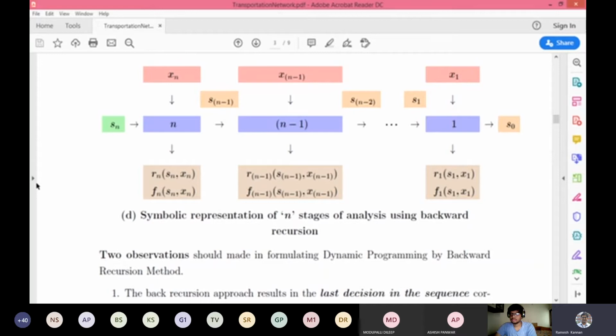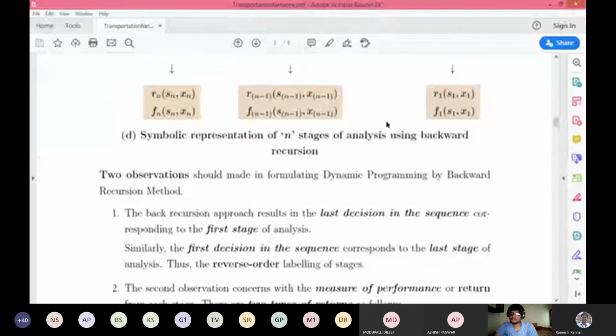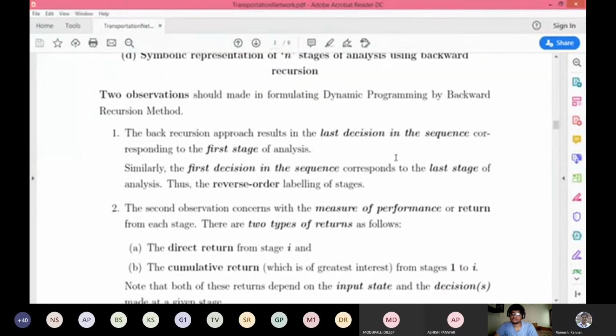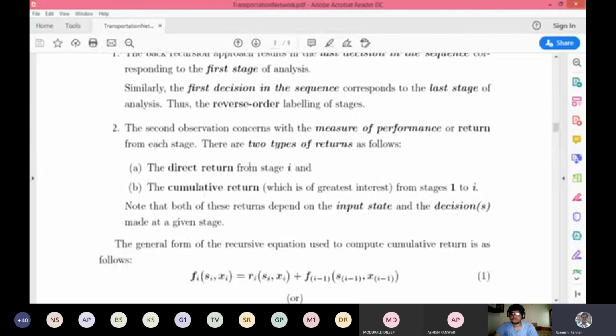Whereas in a critical path method or a construction project network, we need to know the backward pass to understand the latest start time and latest finish time. So that is a requisite in a project network, but that is not a requisite in dynamic programming or a transportation network. And we'll come back to this a little later.